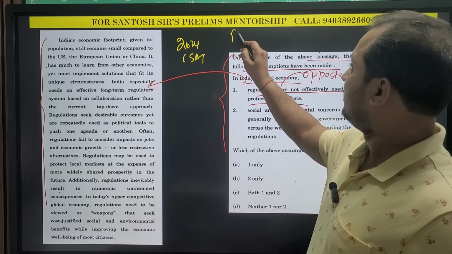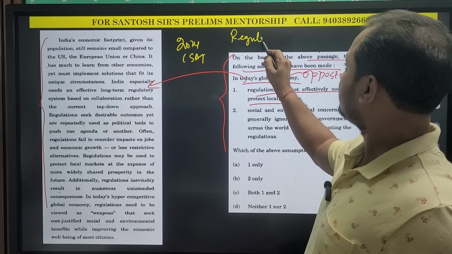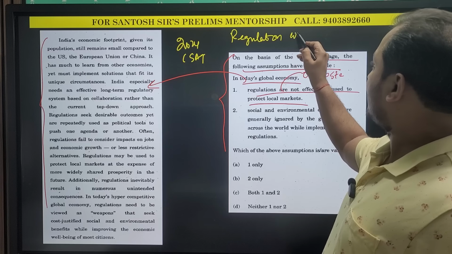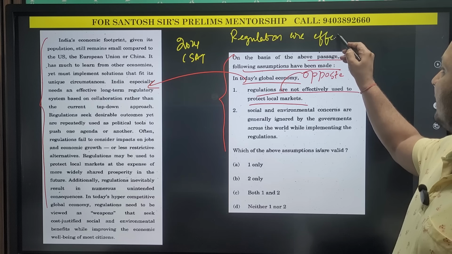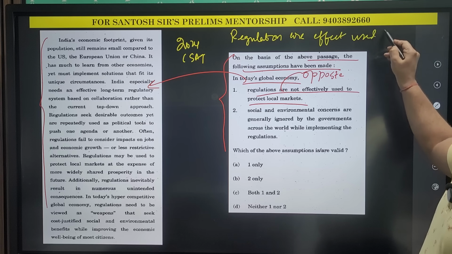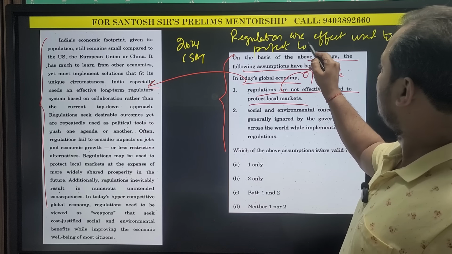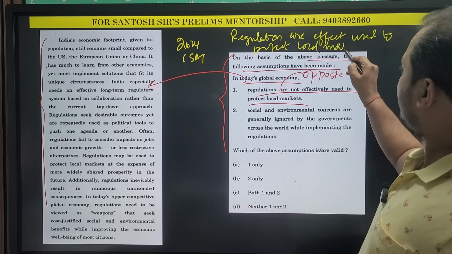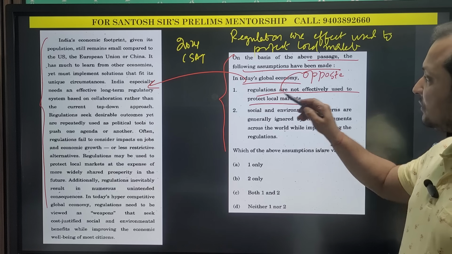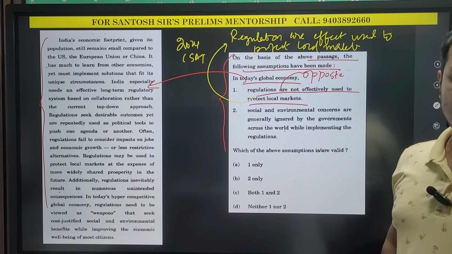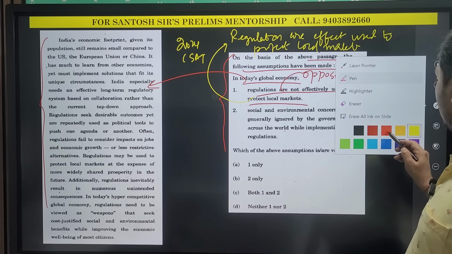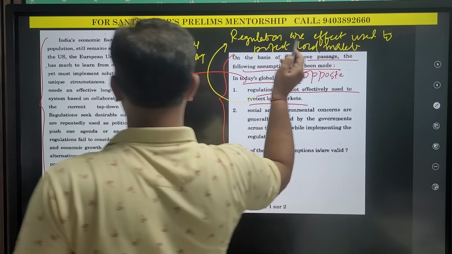The opposite of this is: regulations are effectively used to protect local market. I have written the opposite of this here. Now I will go and look in the passage where regulations are mentioned.